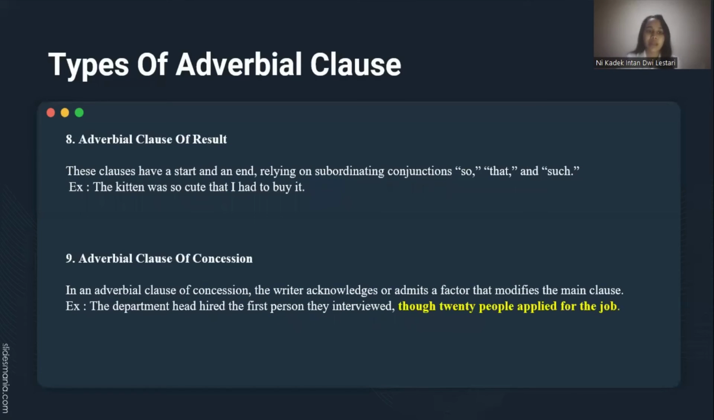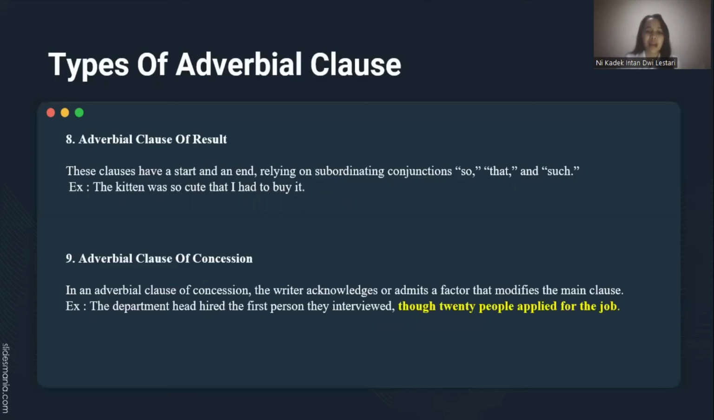Number 8, adverbial clause of result. These clauses have a start and end, relying on subordinating conjunctions like so, that, and such. For example, the kitten was so cute that I had to buy it.